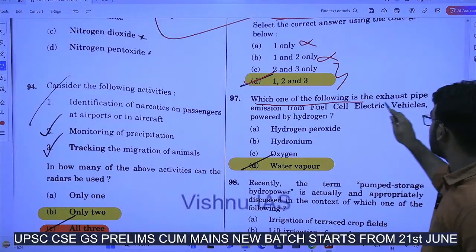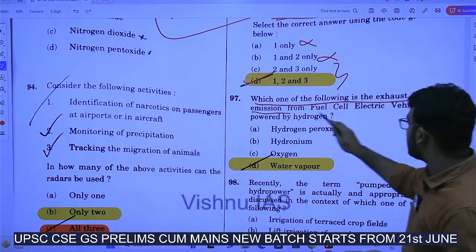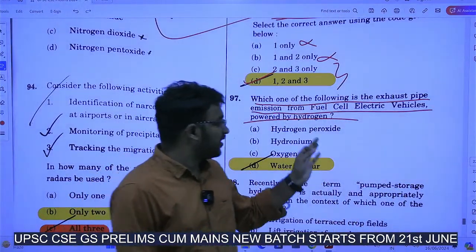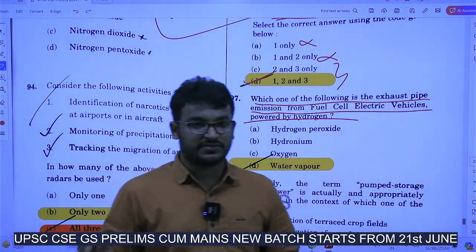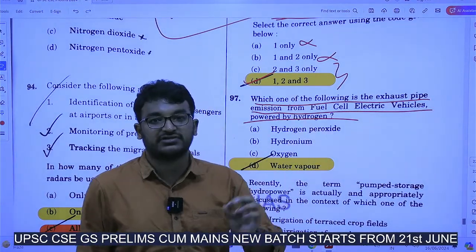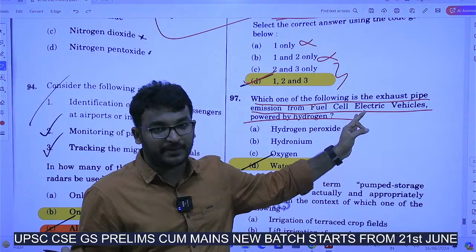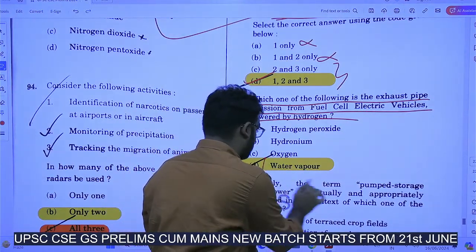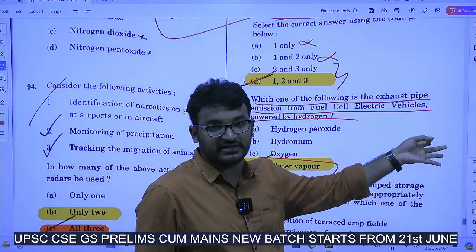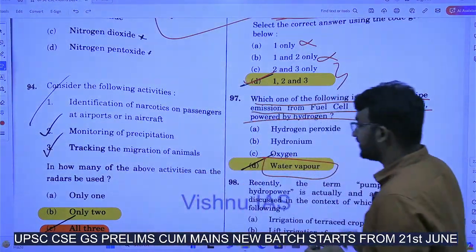Which one of the following is the exhaust pipe emission from fuel cell electric vehicles powered by hydrogen? This is also highly in use. This fuel cell electric vehicles, when they are powered by hydrogen, the only emission it will be happening is water vapor. That's why we will be considering it as a clean energy, right? Water vapor will be emitted.